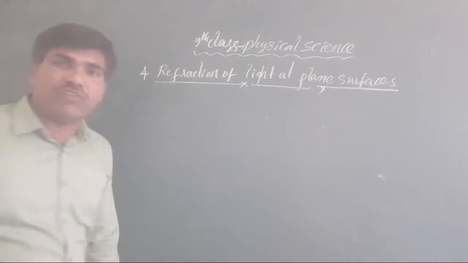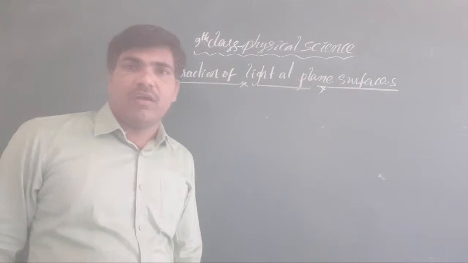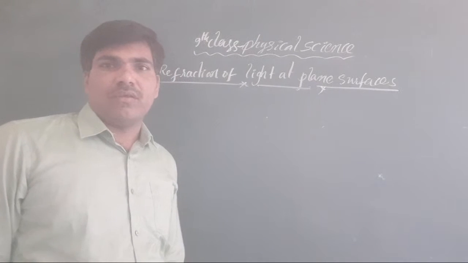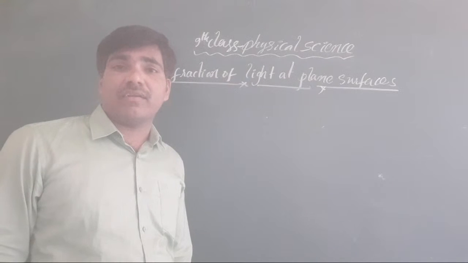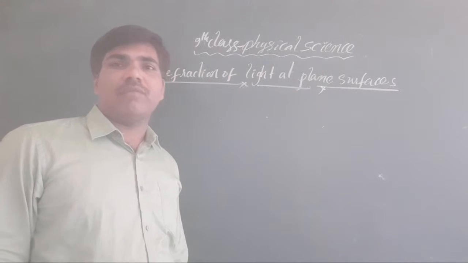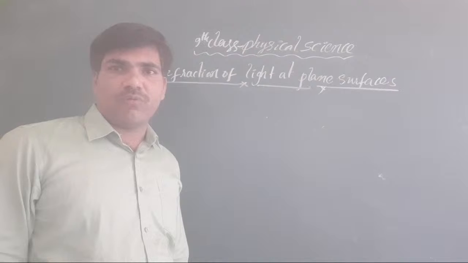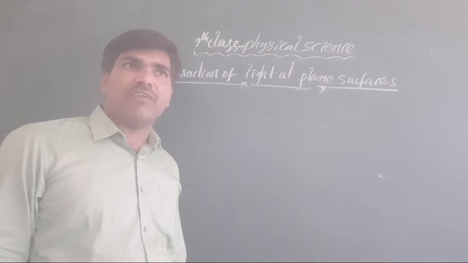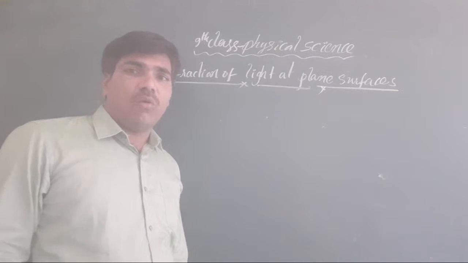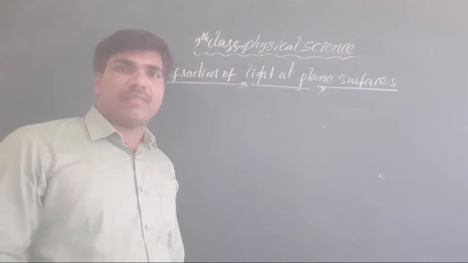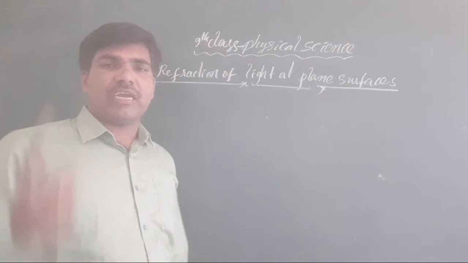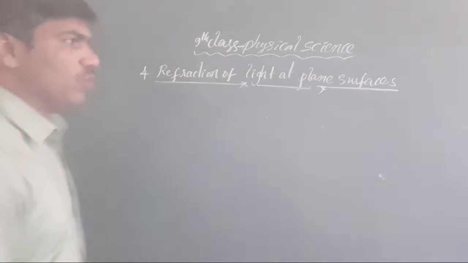So totally, based on which principle? Fermat's principle, you know very well. What does Fermat's principle say for us? Which type of path does light always select? Light selects the path which takes very little time between two points. Clear or not, all of you? Light always travels through the path where the time taken is low. It is the shortest path. Which one is called the shortest path? Between two points, the path which takes less time is called the shortest path. You know very well about that.